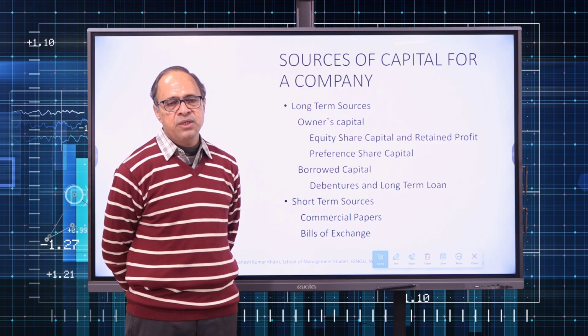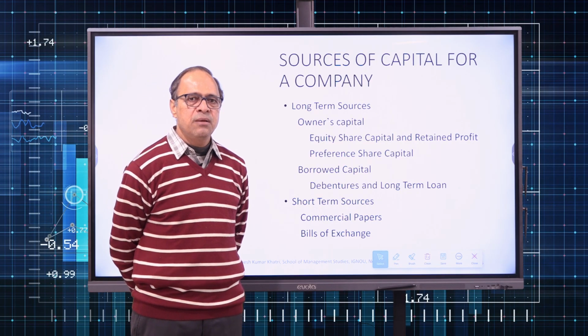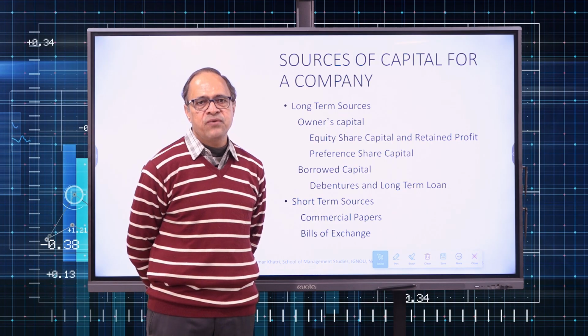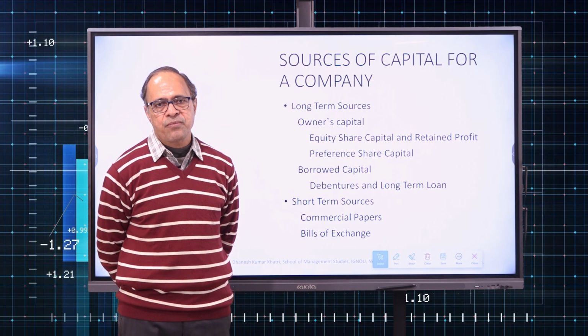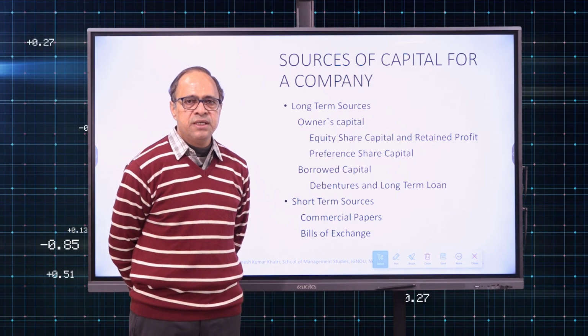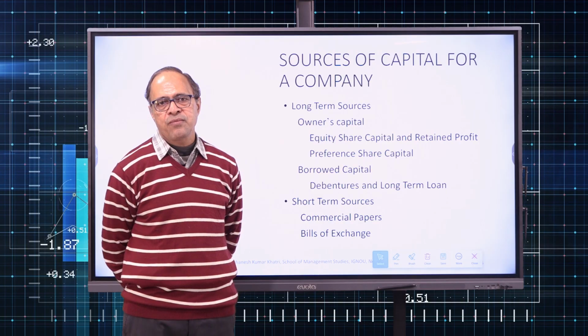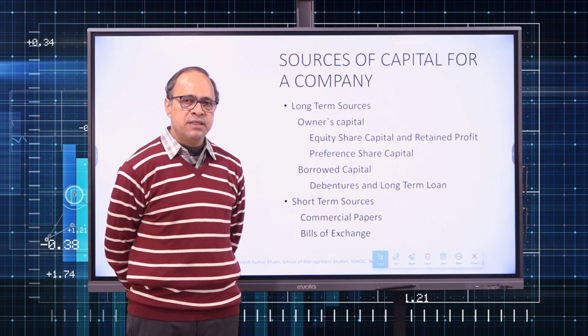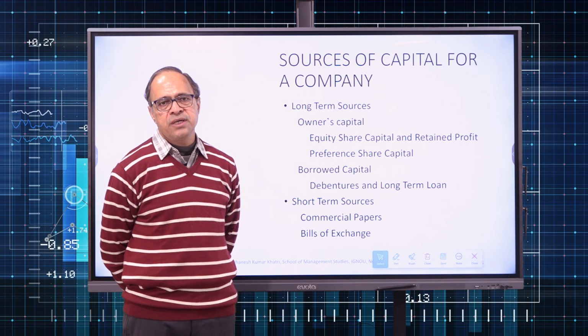So equity shareholders are the owners of the company. They will cast their vote in the meeting of shareholders to decide the fate of the company, to take the major decisions about the company. On equity shares, there is no promise of fixed dividend, but there are chances of getting extra dividend, a high rate of dividend or bonus.